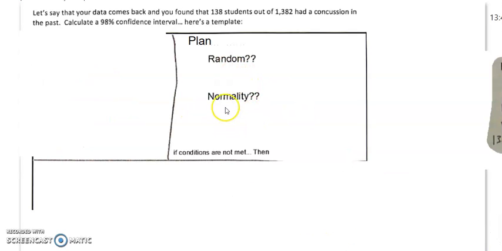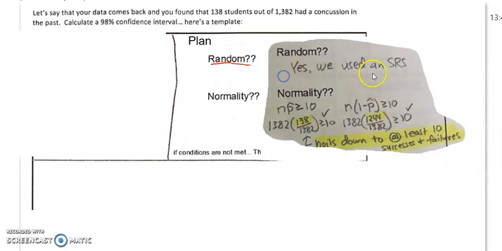We're going to plan. We're going to check for randomness. That is a condition for just everything we do. Were they randomly selected? Yeah, maybe we used an SRS or whatever. So it's generally stated in the problem. If it wasn't, I would be very cautious. Maybe say proceed with caution, wasn't stated. But if it's not stated, then make sure you say that. Don't just write SRS or random check. Go and identify if it's in there or not.